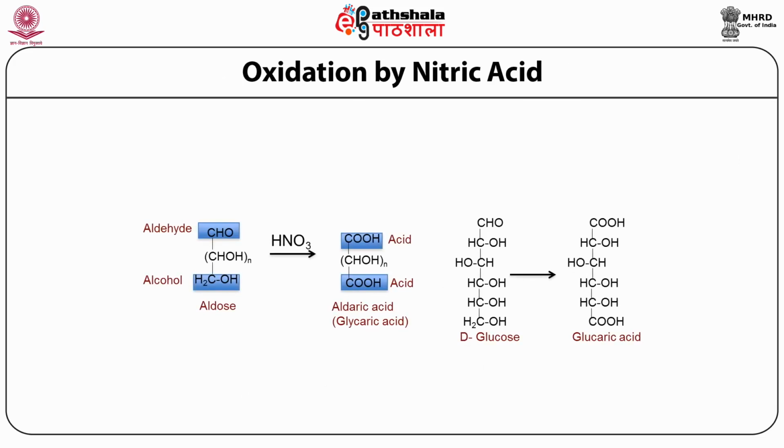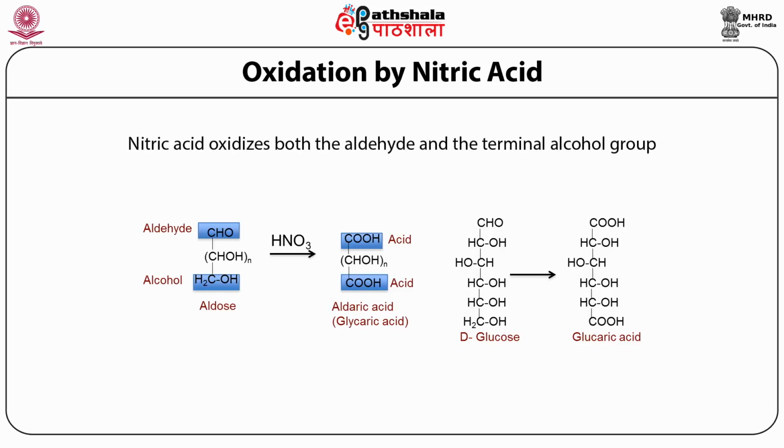So previously we have seen that under mild oxidizing conditions, either the aldehyde group will be converted to the carboxyl group, or it would be the primary alcohol group that can be converted to the carboxyl group. But if you use a strong acid like nitric acid and add it to a solution of glucose, you will see that both the aldehyde as well as the primary alcohol group are converted to carboxyl group, and this gives rise to glucaric acid. So oxidation by nitric acid will convert glucose to glucaric acid.